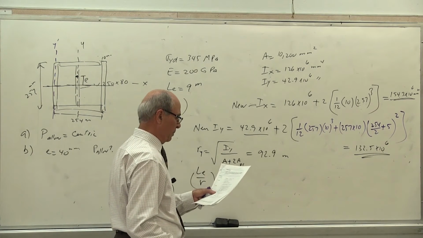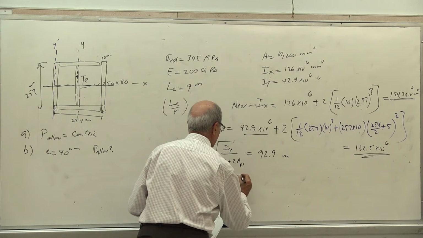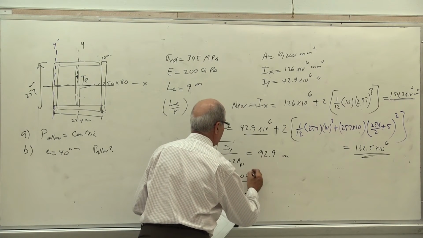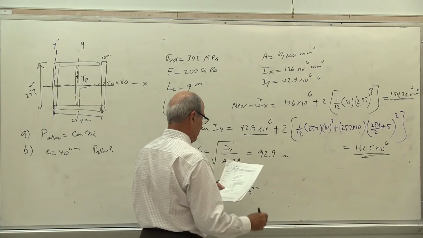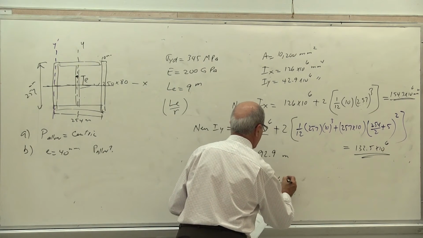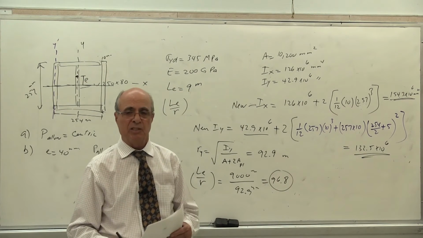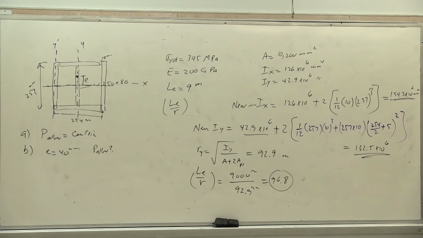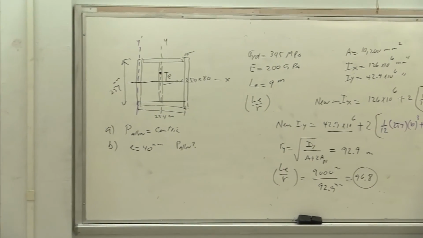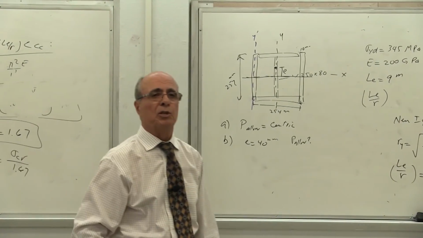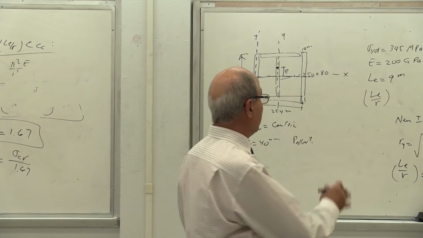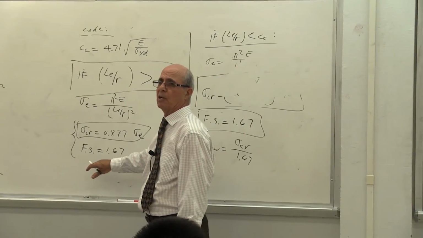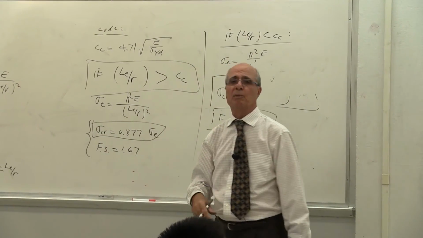LE over r becomes equal to 9,000 millimeter divided by 92.9 millimeter, or you go meter over meter, either way. So it becomes 96.8. This does not define anything yet. That defined my LE over r. Now I have to use this equation to see where my Cc is, above or below, which formula to use. Is that correct or not? If my LE over r is larger than Cc, then I have to use this formula, yes or no? If it is less than Cc, then I use this formula, correct or not?